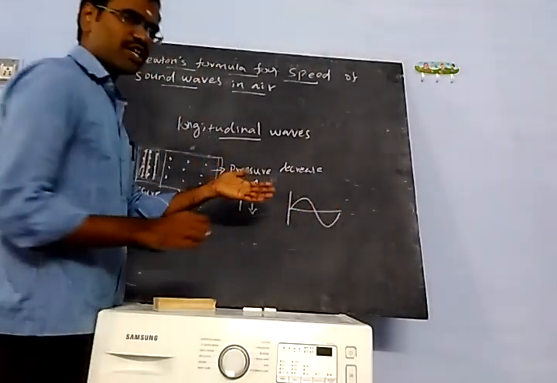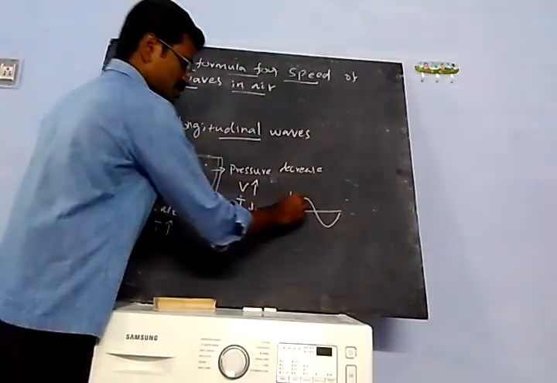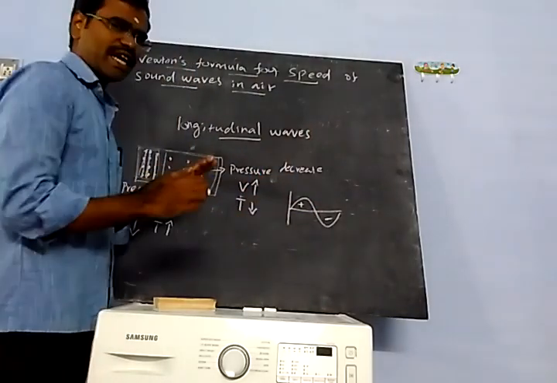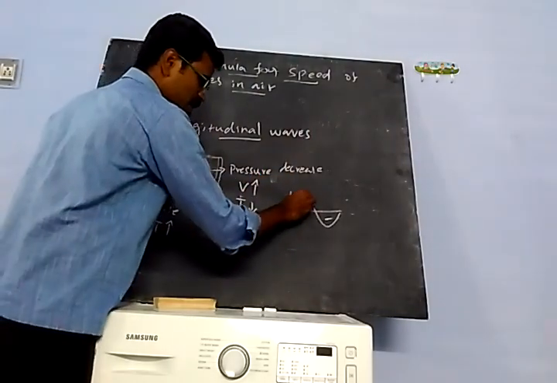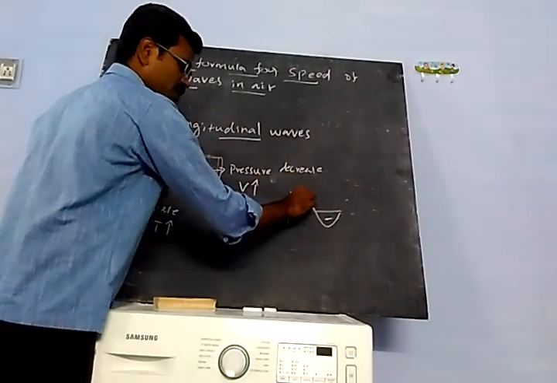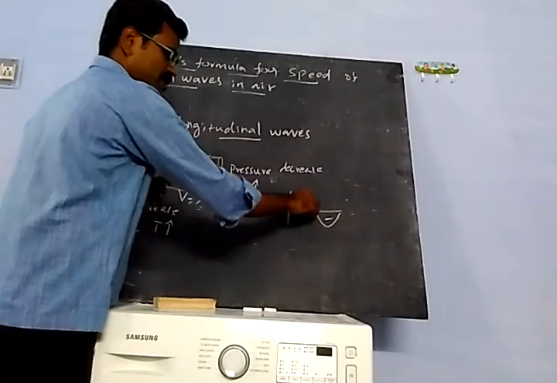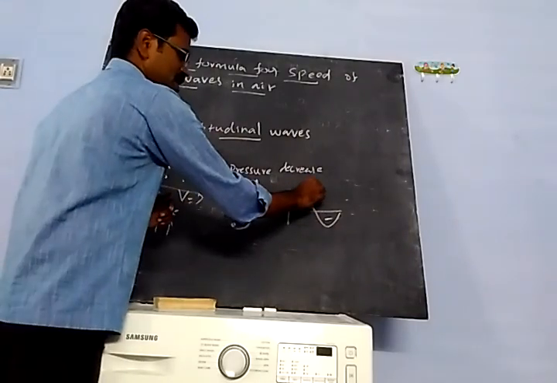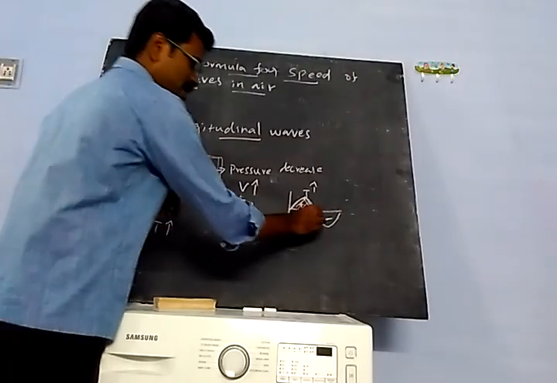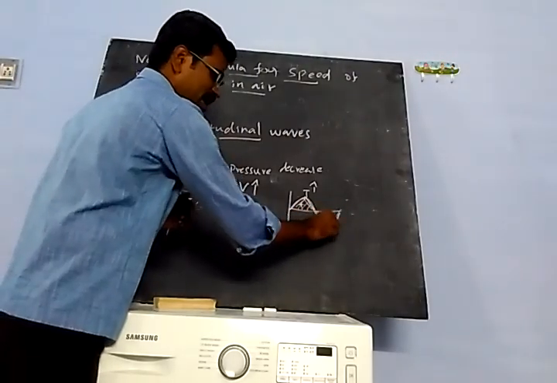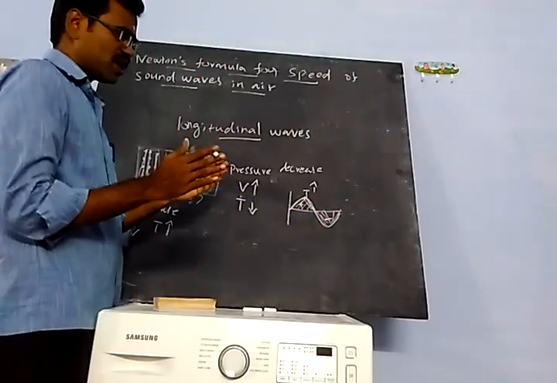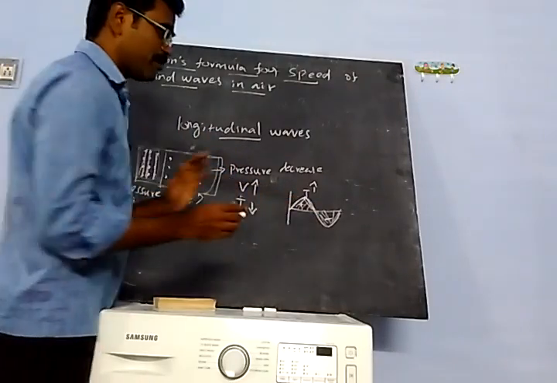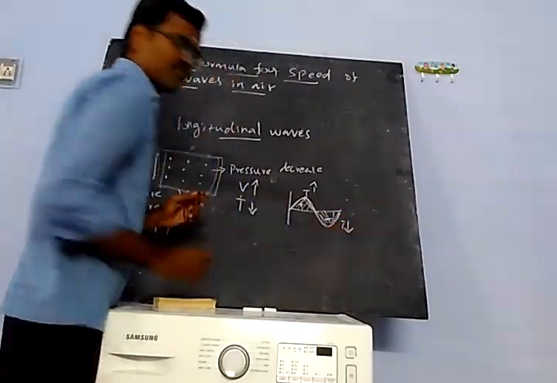I am going to draw one. This is not a longitudinal wave, you just have to understand. This is the positive and this is the negative. This part is during compression, when the temperature increases. This part is during elongation, rarefaction, when the temperature decreases.